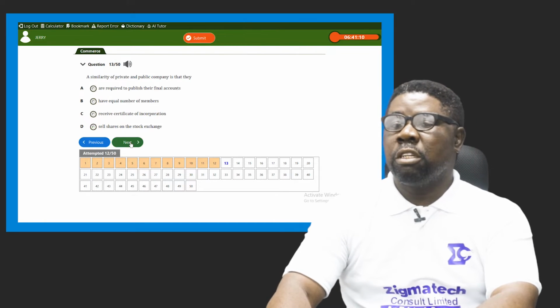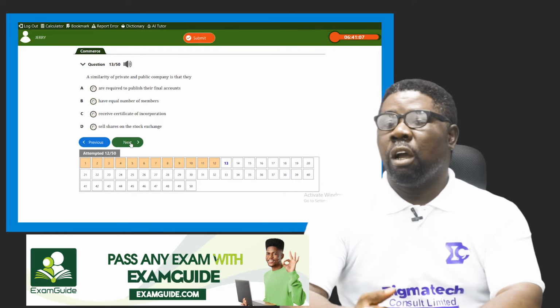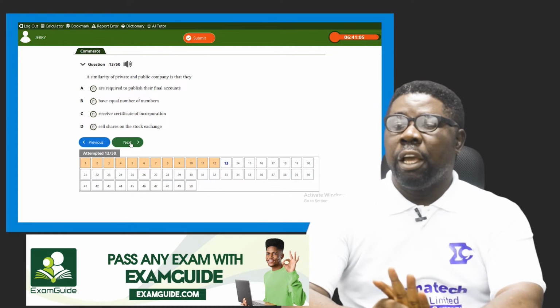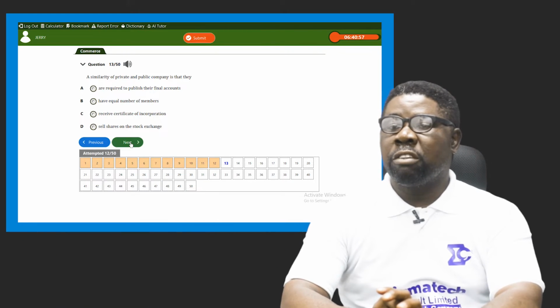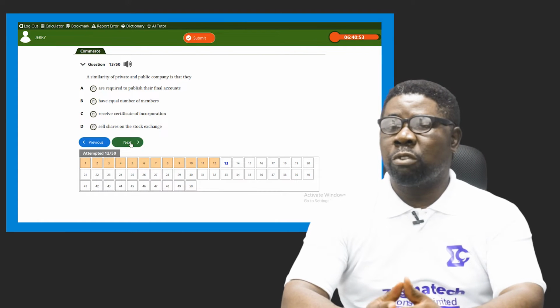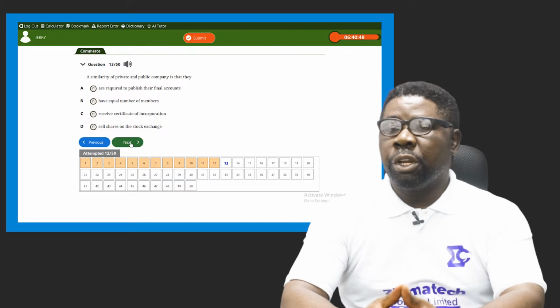Then number 13, our question says, a similarity of private and public company is that they do what? What is the similarity between the private limited company and public limited company? That's what I'm asking here. What's the thing that unites both private limited company and public limited company?